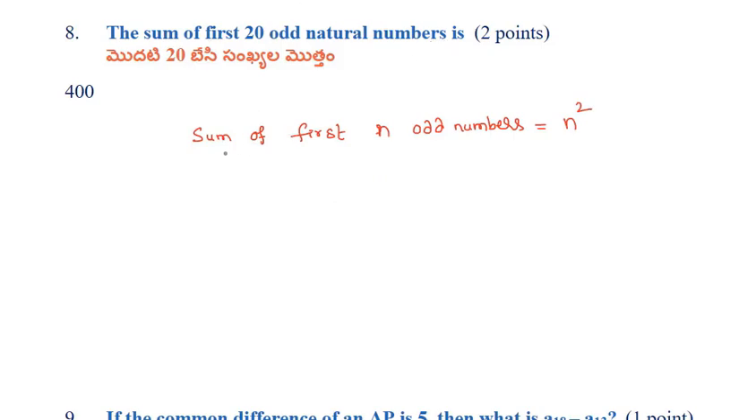Sum of first 20 odd natural numbers. The formula for the sum of first n odd natural numbers is n square. So 20 square equals 400.